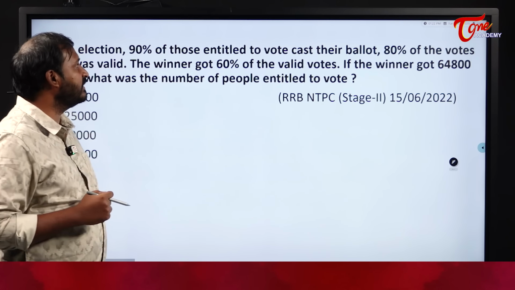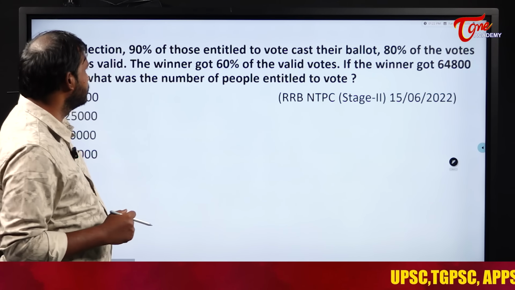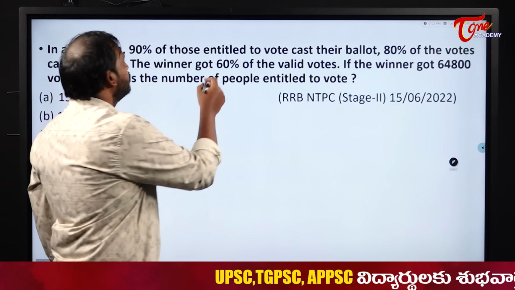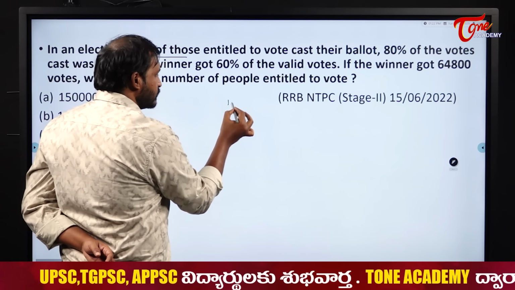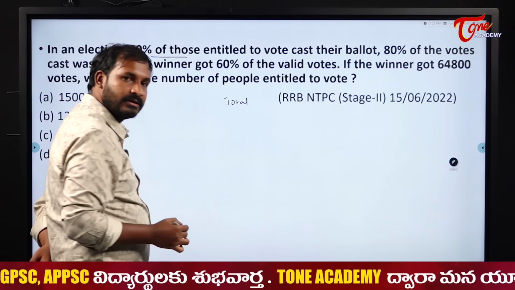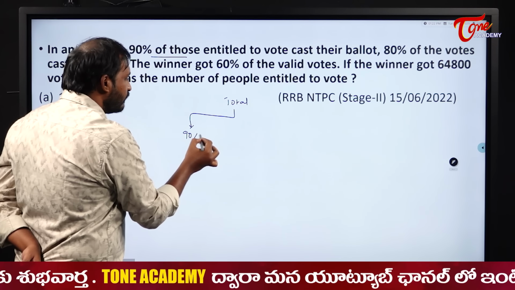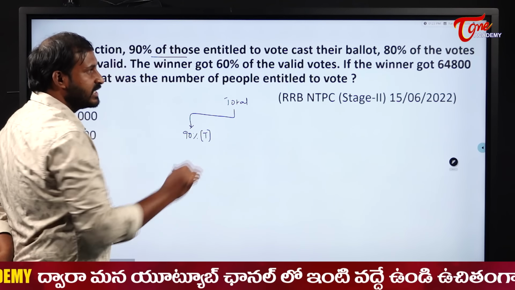In an election, 90% of those entitled to vote cast their ballots. 80% of votes cast were valid. 80% of 90% of votes means what? First, total votes. In that, what percent of voters cast their votes? 90% of total cast their votes. Understood? And 10% didn't cast their vote.